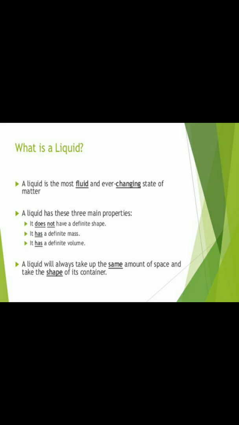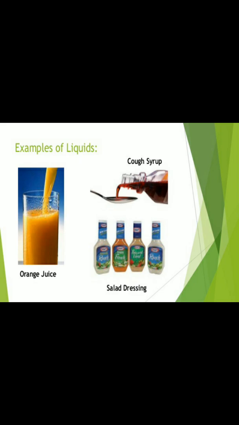If you pour water from a 1 liter bottle into glasses, its shape will change, but its volume will not change. You can pour it back into a bottle and see. So, liquids have fixed volume, but they do not have a fixed shape. So, this is the image you can see.